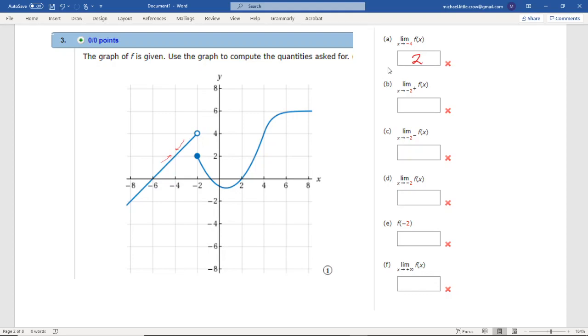Now let's look at the limit as we get close to -2. Now there's a different thing going on here. We've got a discontinuity, it looks like, as we get close to -2, but this time this little plus says it's from the right. So as we come from this direction, our y value is getting as close as we want to 2 as well. Okay, we get a different place. So the first one was looking at x value of -4. Now we're looking at x value of -2. Coming from the left,